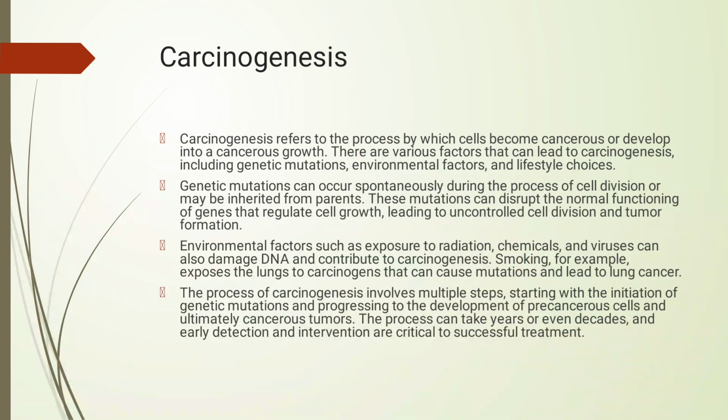The next concept is carcinogenesis. It refers to the process by which cells become cancerous or develop into cancerous growth. Environmental factors such as exposure to radiation, chemicals and viruses can also damage DNA. The process of carcinogenesis involves multiple steps, starting with initiation of genetic mutations and progressing to the development of precancerous cells.